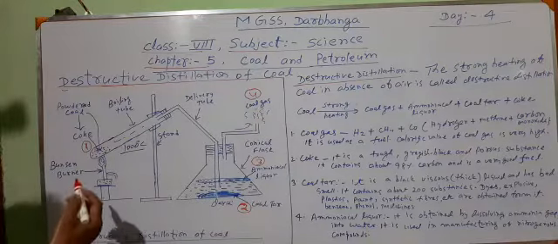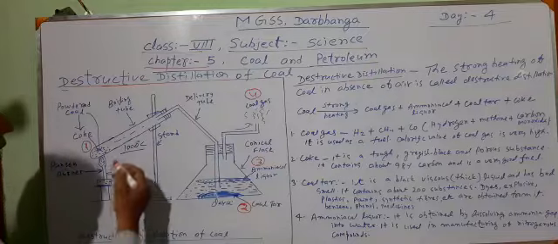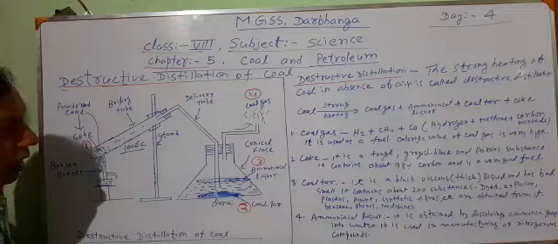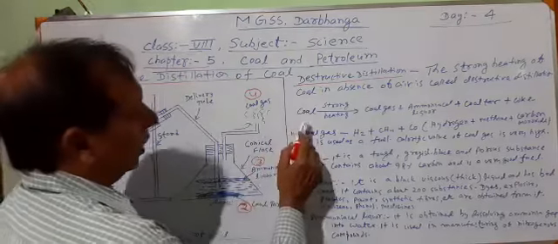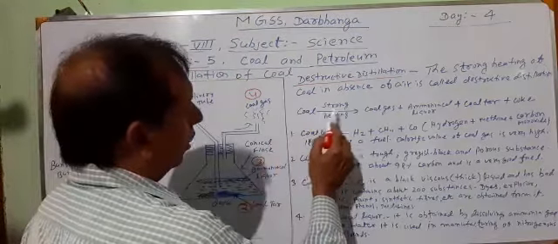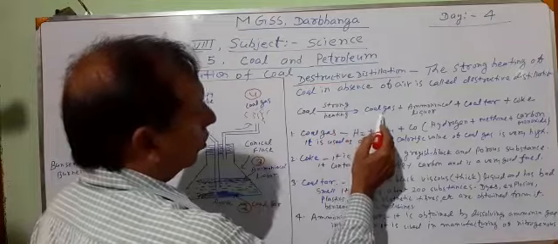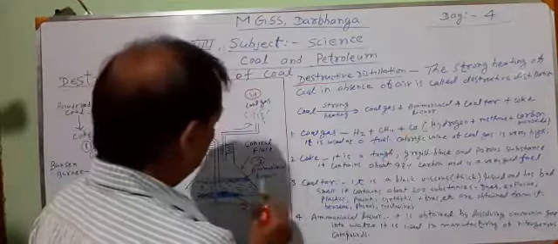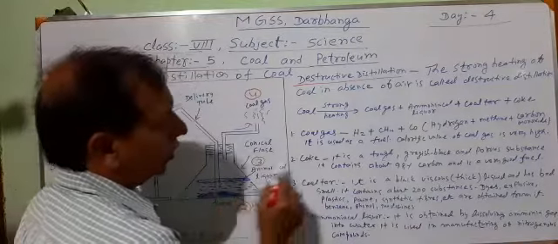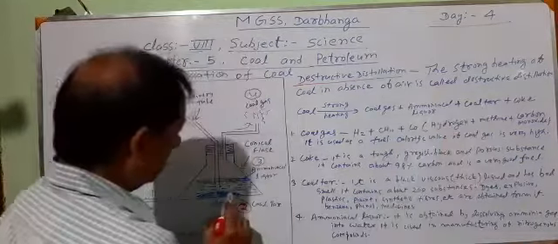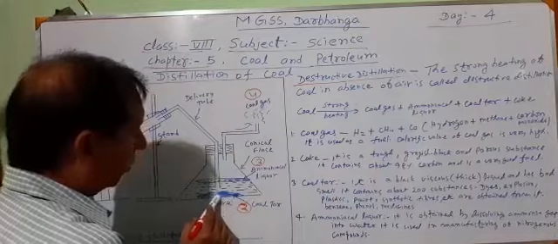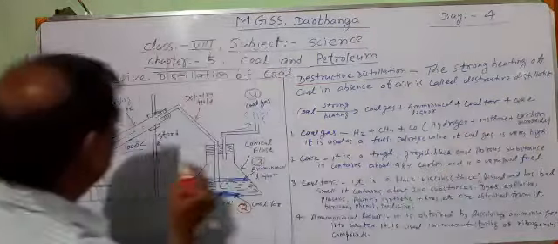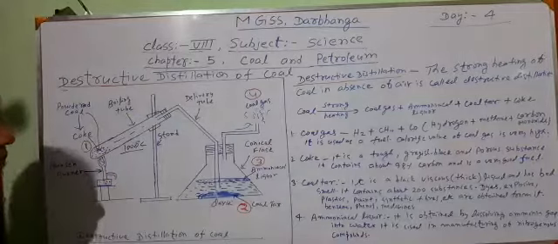Now we have to discuss what are the properties and usage of all these four substances. Clear? First, here I have written coal. When coal is strongly heated, then we get coal gas. This is the coal gas. Then ammoniacal liquor. This water is ammoniacal liquor. Then coal tar. This black thick substance at the bottom of the conical flask is coal tar. And the fourth is coke, which is obtained at the delivery tube.